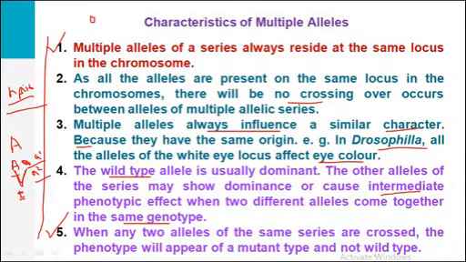One thing is very clear: when any two alleles, wild allele or mutant allele, are crossed with each other, the phenotype will always be mutant type and not wild type. So if we allow any alleles to cross, the offspring produced by this cross will always be mutant type and not wild type.